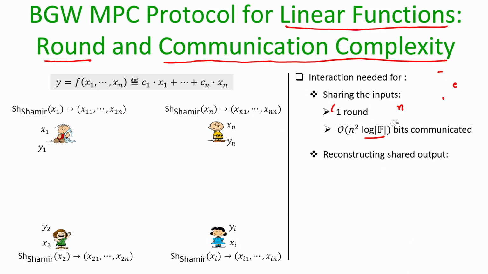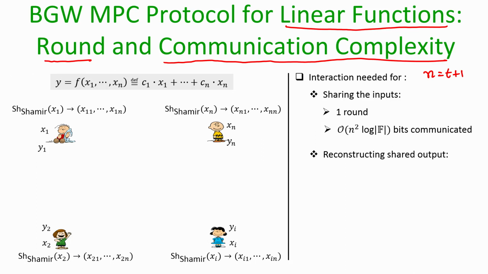It will be sufficient if any t plus 1 of these n parties make their respective shares of y public, but in the worst case my t could be all the way n minus 1, that means I may need all the n shares. So, when I am explaining here I will say that all the n shares need to be public, but any t plus 1 shares are sufficient.